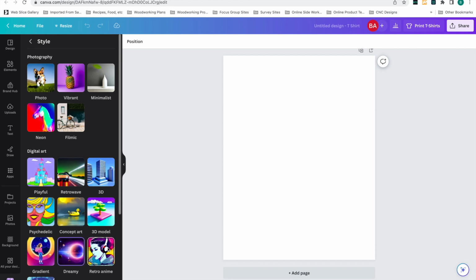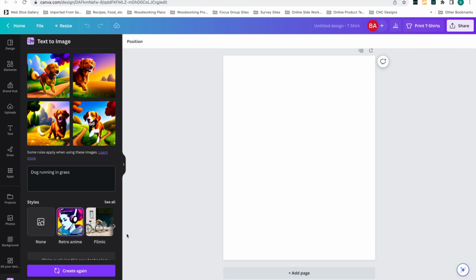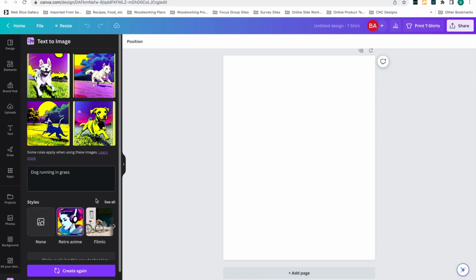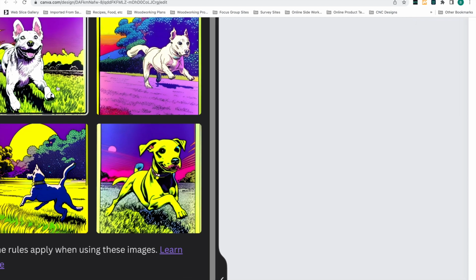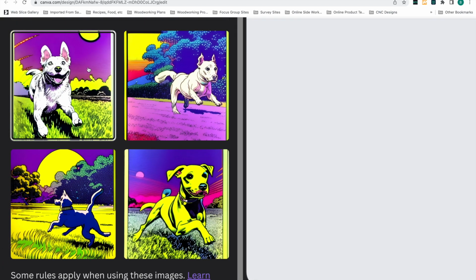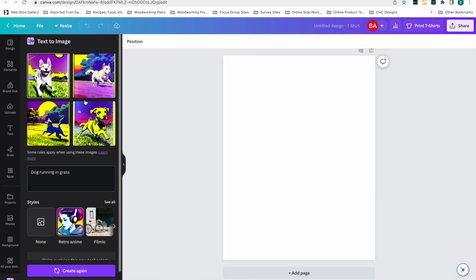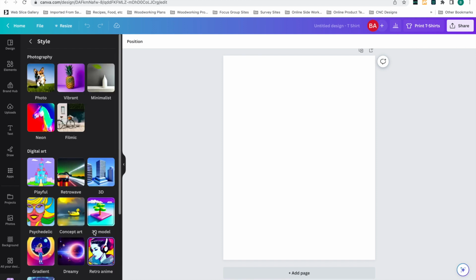Here's an interesting one, retro anime. Let's check this one out real quick. All right, so here we are. And now you can see already a very different style. And this is where it gets fun. You can experiment with all these styles and see what you've got. Just some really neat looking, some interesting looking pictures, but ones like this are really cool. And like I said, you can just keep regenerating more and see the breadth of style that you can get. I'm going to do one more really quick.